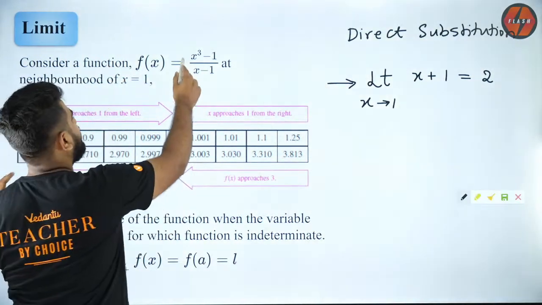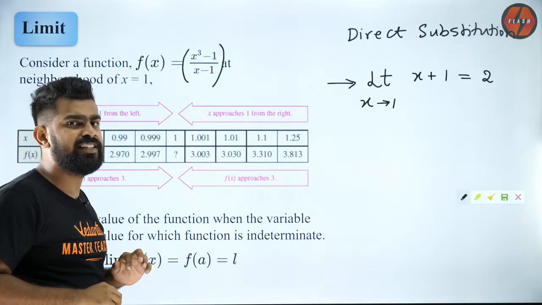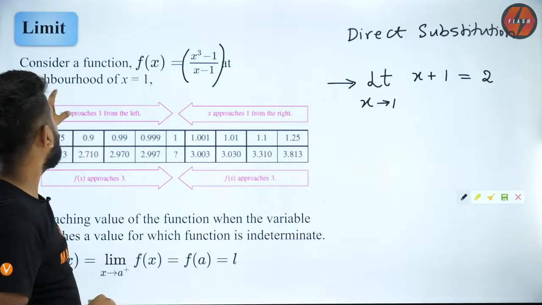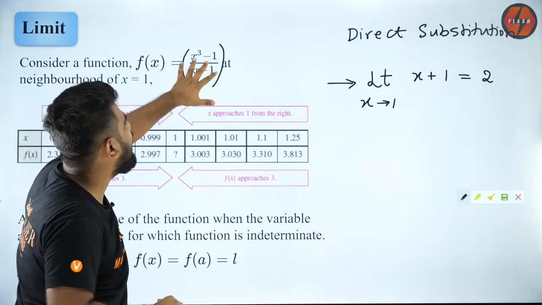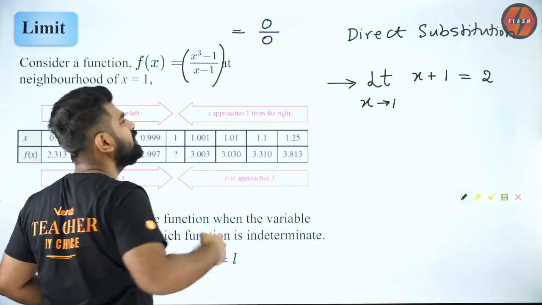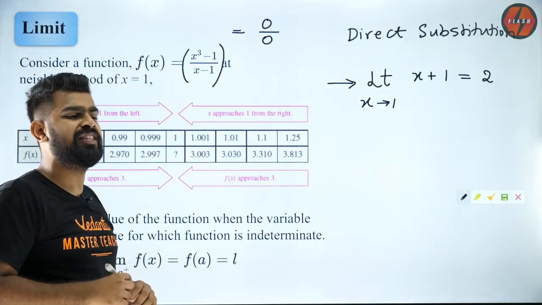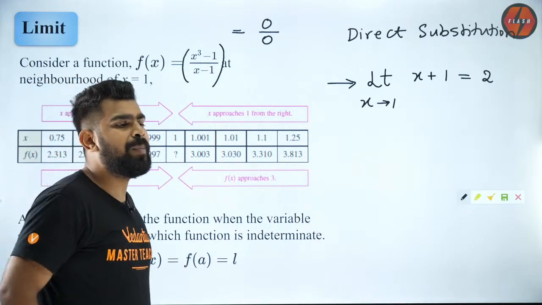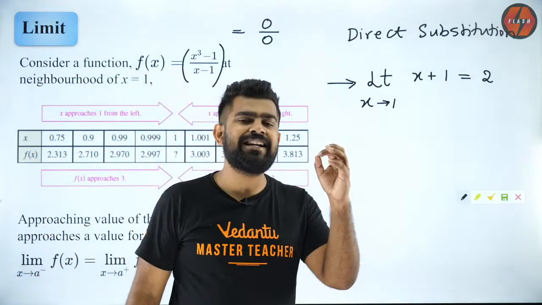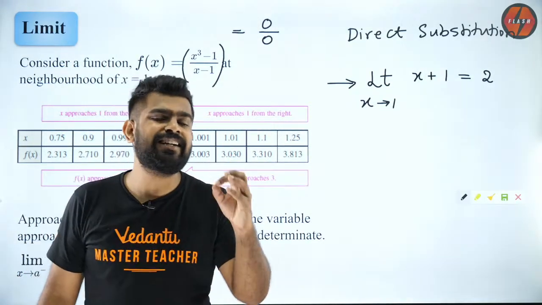If I have a function like this and I'm asking you what is the limit at x equal to 1, if I directly substitute, I will get 0 by 0. So 0 by 0 is not 1. Don't cancel both the 0 and say 1. 0 by 0 is called an indeterminate form.